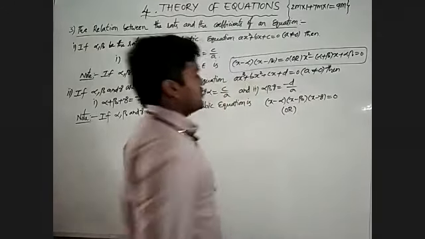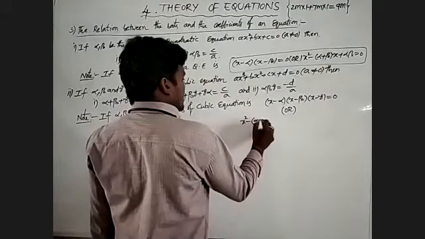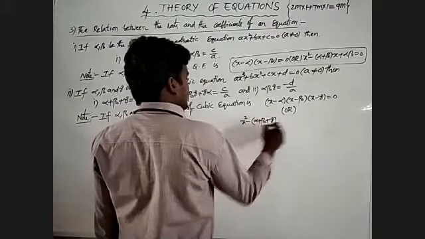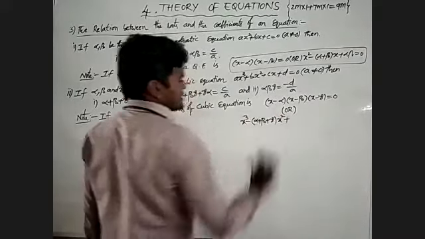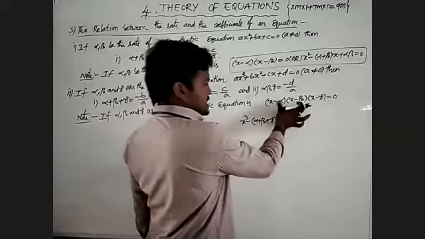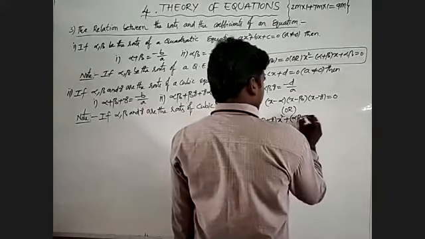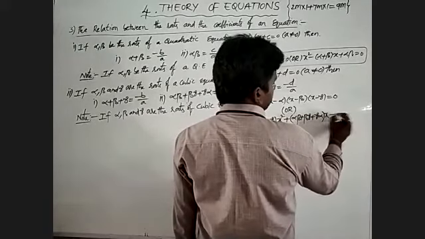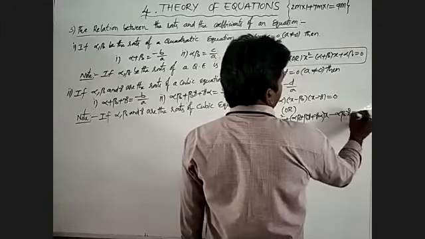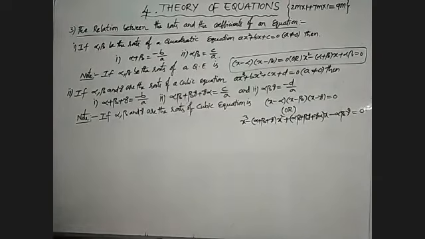Sometimes the given one will also be written as x cube minus (alpha plus beta plus gamma) x square plus (alpha beta plus beta gamma plus gamma alpha) x minus alpha beta gamma is equal to 0. This is the second point.